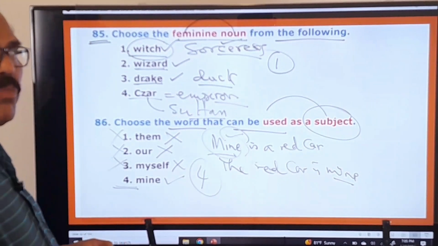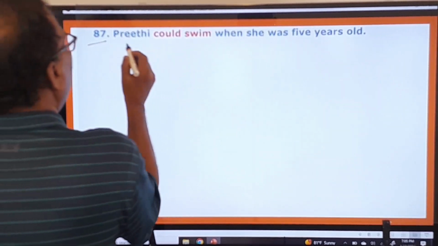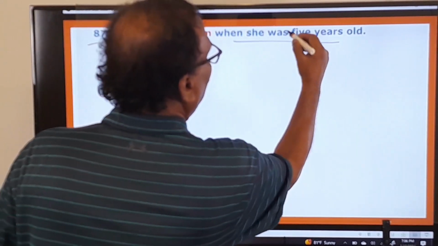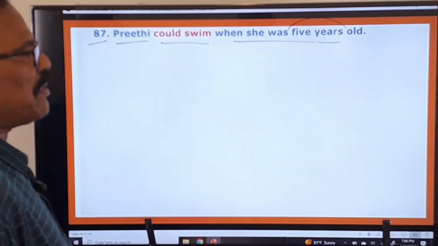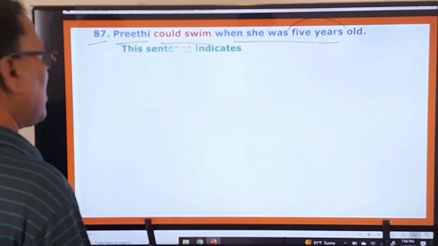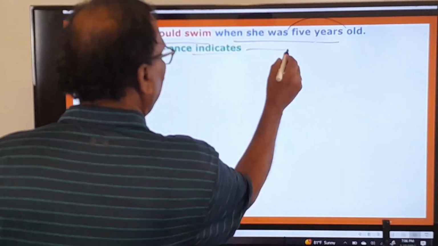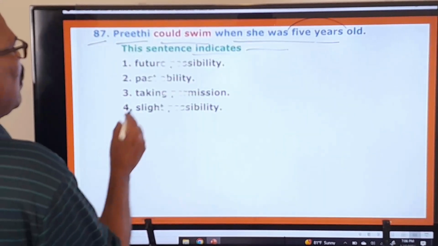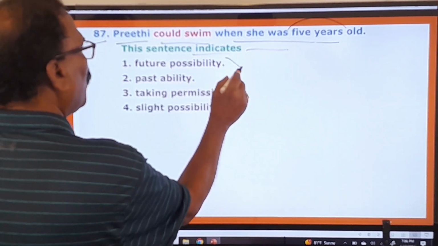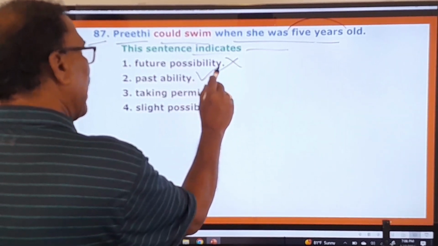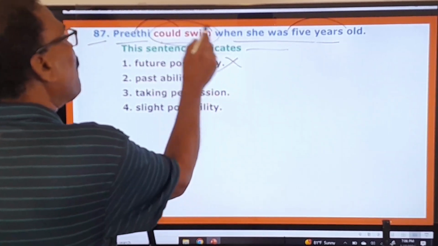And now let us move on to 87th one. Preeti could swim when she was 5 years old. So some statement is given. What is the examiner asking you to do? This sentence indicates what? Future possibility, no. Past ability, yes. Preeti could swim.